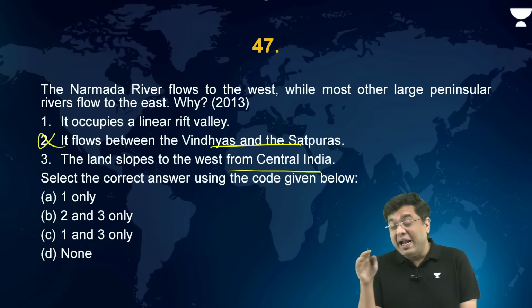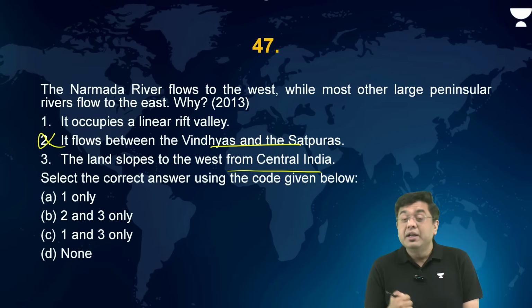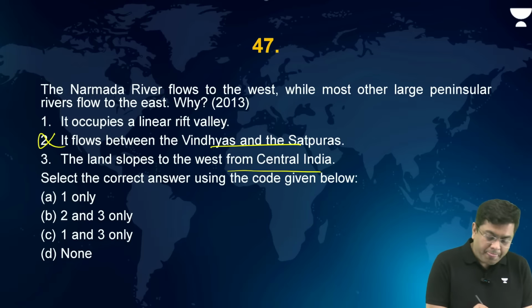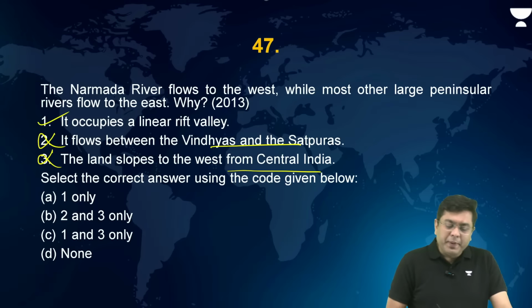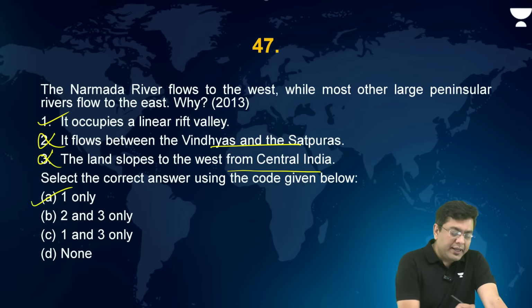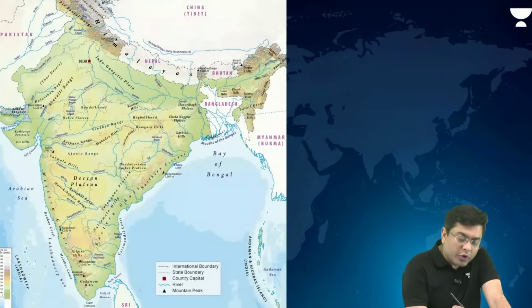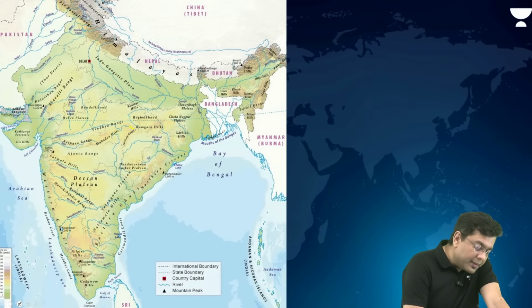We know the slope of the land is to the east. That is why we have the east flowing rivers. It flows to the west because it occupies a linear rift valley. That is why you will find Narmada drains to the west.